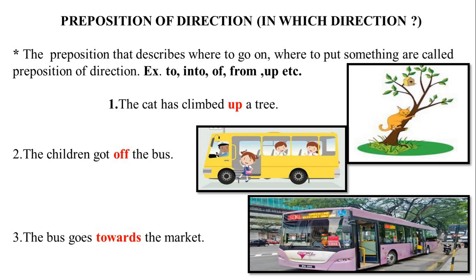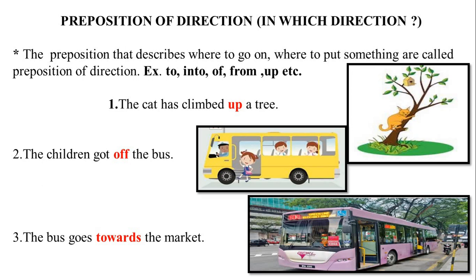Now the next one is preposition of direction. The prepositions that describe where to go, where to put something are called prepositions of direction. Example: to, into, from, up, etc. Example 1. The cat has climbed up a tree. Second one. The children got off the bus. Third one. The bus goes towards the market.